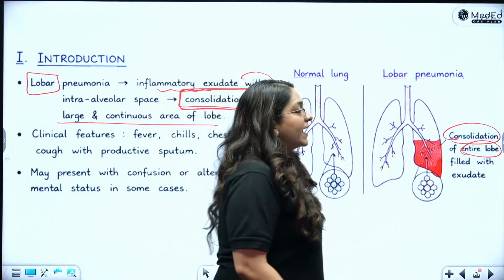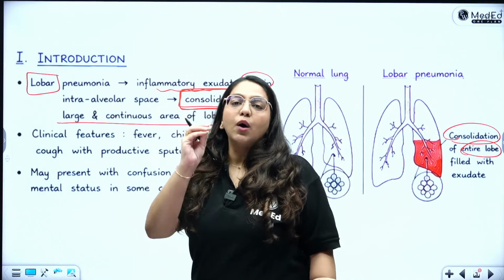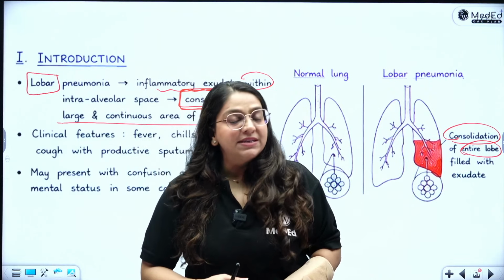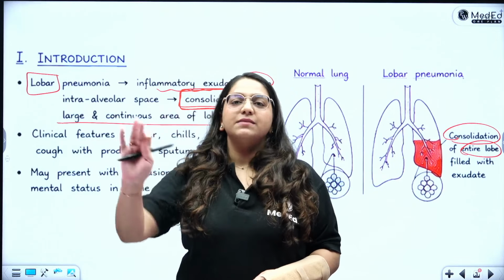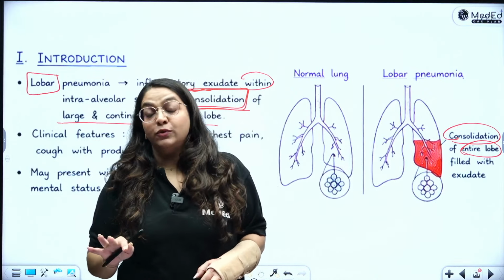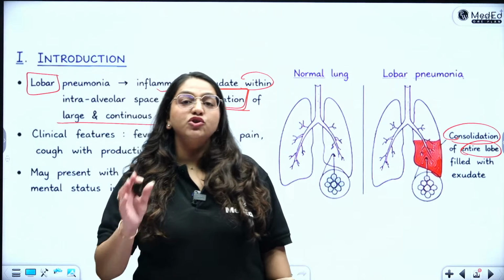All right. So like I was saying, what question will you get? Usually, mostly, lobar pneumonia, how will it come in the exam? It will come as a long clinical question. ठीक है? Long clinical case आएगा. Or in very rare circumstances, if they don't want to give a clinical case, then they can give a long essay type question. Very unlikely that lobar pneumonia will be asked as a short note, okay?